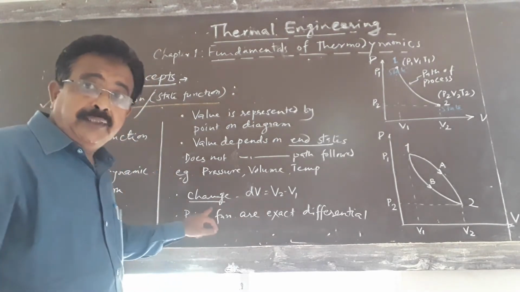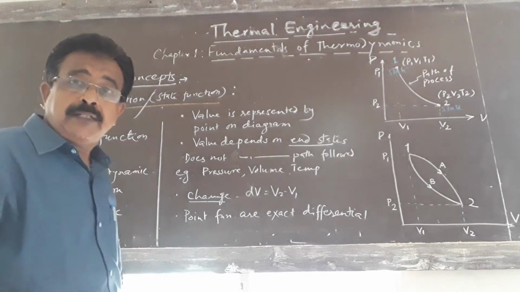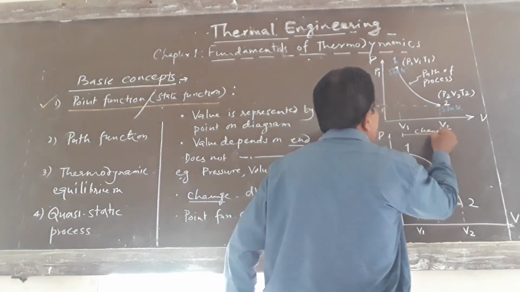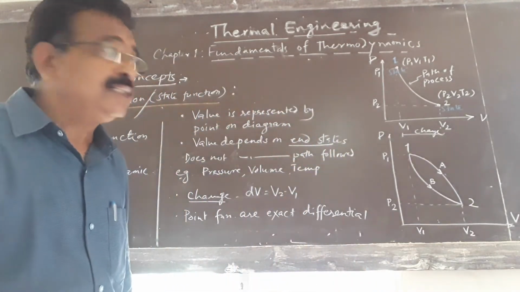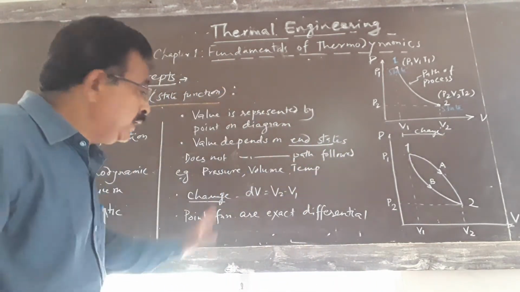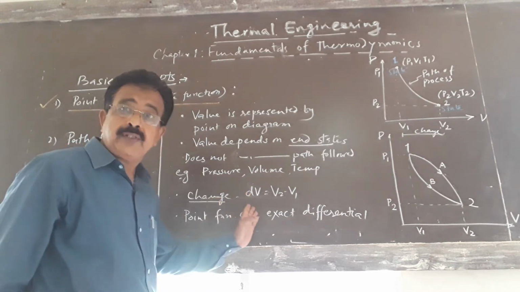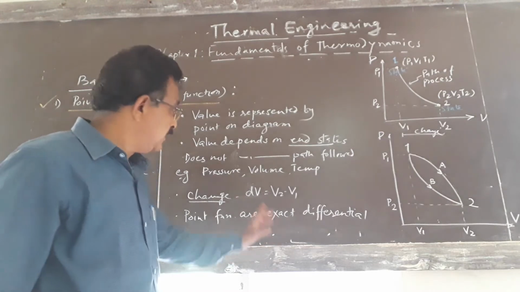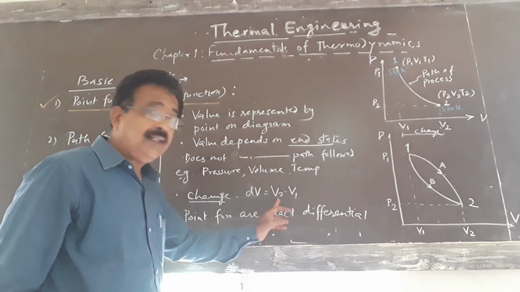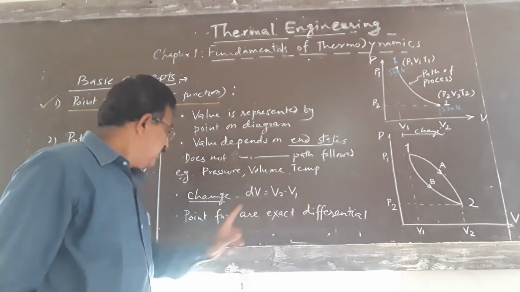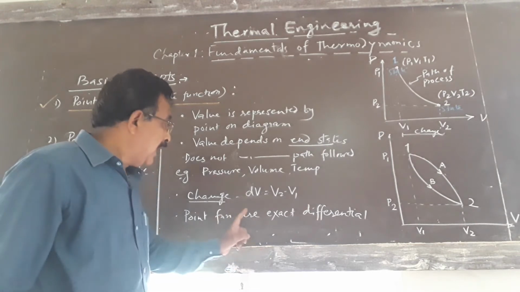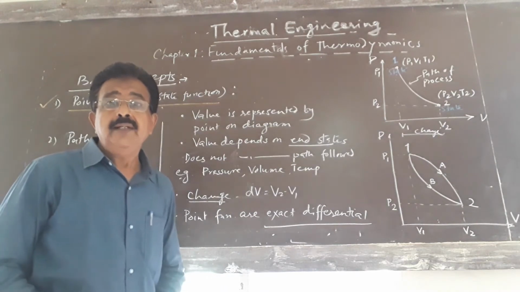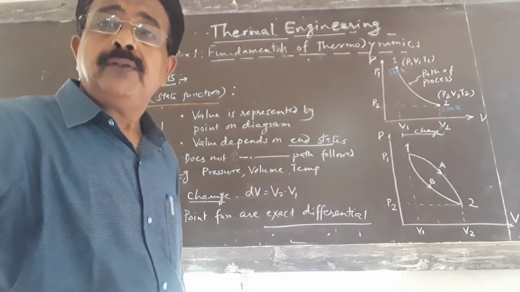Next, to calculate the change in volume or change in pressure, we can write dV equal to V2 minus V1. The change can be calculated directly as final minus initial. Hence these point functions are exact differentials. This was about the point function.